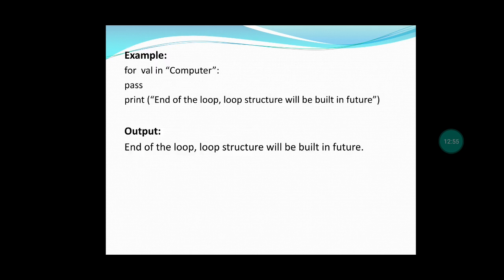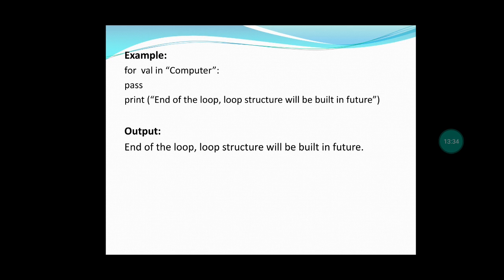In this example, see how the pass statement is working. For val in computer, pass, and print end of the loop, loop structure will be built in future is given. So first line will be executed, second line pass, so the operation stops for a while and then it will be executed. Finally we are getting the output as end of the loop, loop structure will be built in future. So that's all. So nothing will happen when you are giving pass, that operation will be stopped for a while.